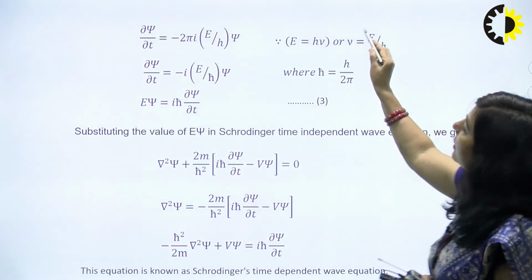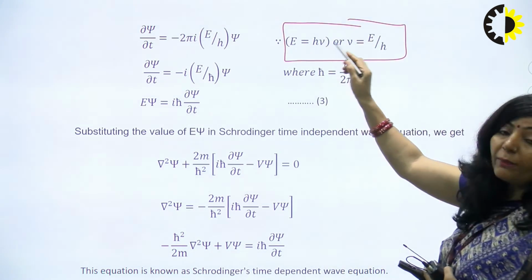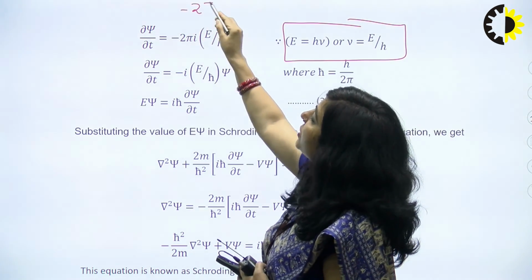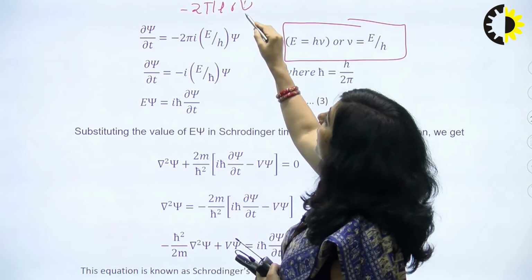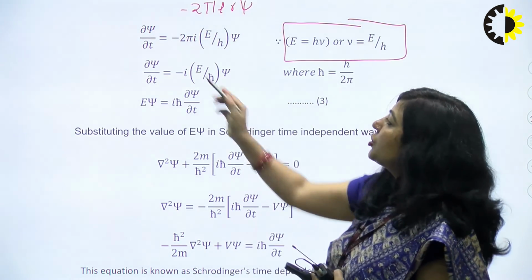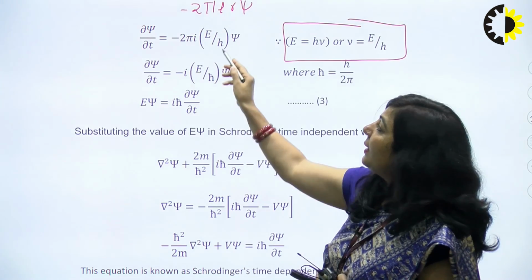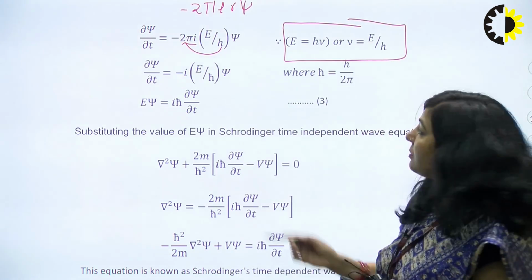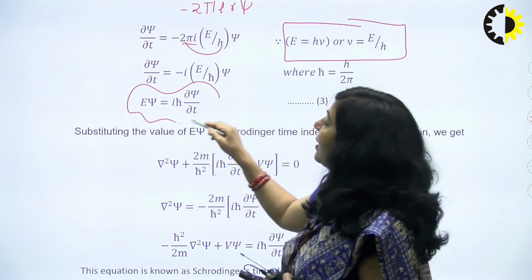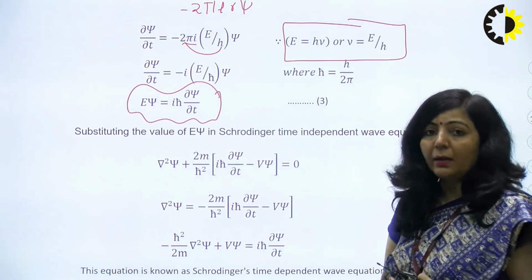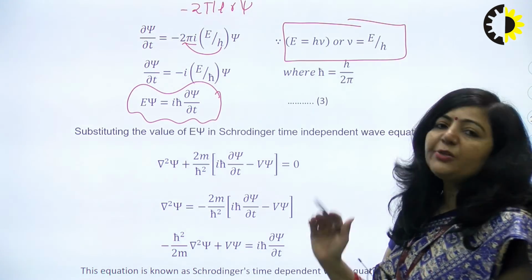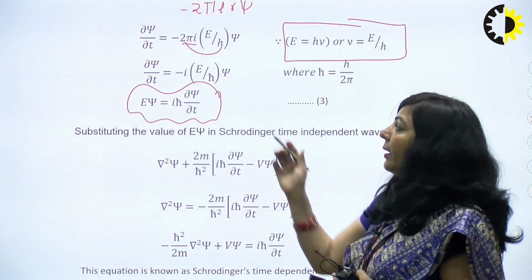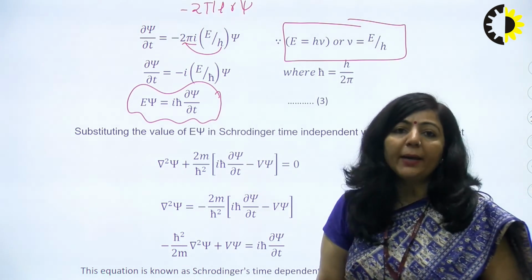And you know that E is h nu. So from here, linear frequency can be written as E by h. Your previous term was minus 2 pi I nu into psi, so that nu is replaced by E by h. So now del psi by del t is minus I, and you know h upon 2 pi is h cross. So this is minus I upon h cross E psi. It means from here you can write E psi as I h cross del psi by del t. So what you have done is differentiated psi with respect to t, and from there you got an expression for E psi, and that is equal to I h cross del psi by del t.